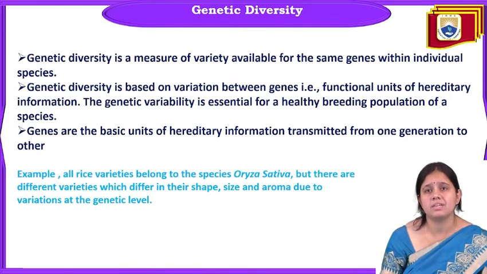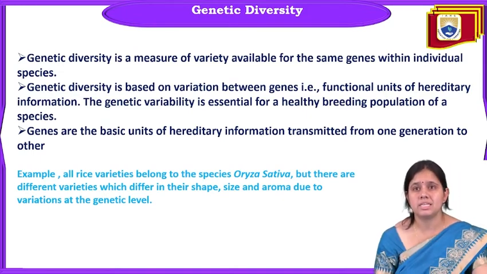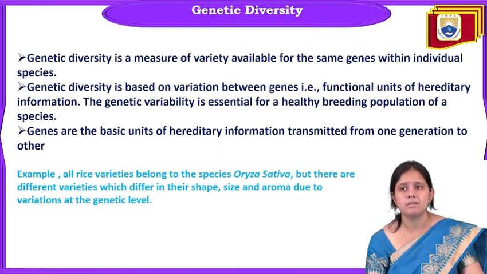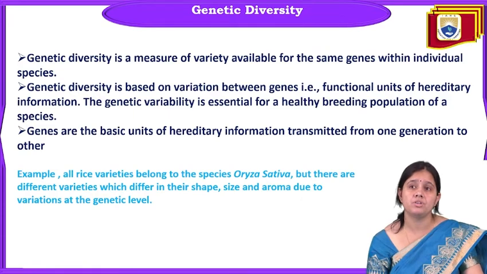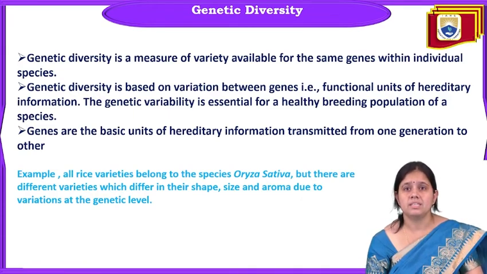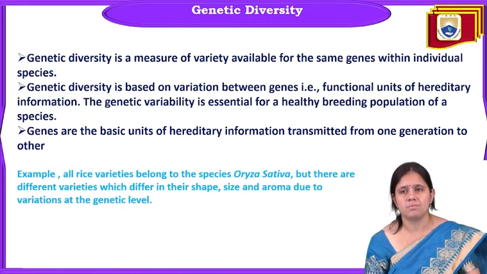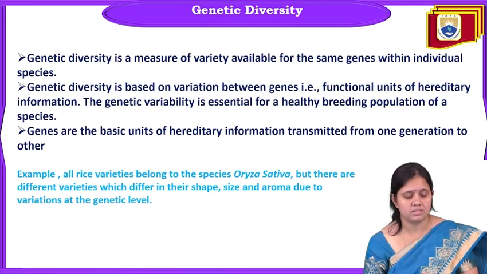The genetic variability is essential for the healthy breeding population of a species. So that is very much essential for a healthy breeding population of a species. Because a species is going to be breeding, their genetic variability is important. And genes are the basic unit of hereditary information transmitted from one generation to another generation.